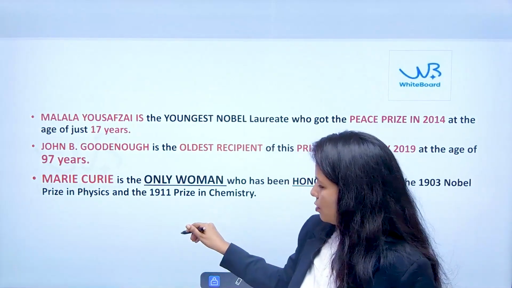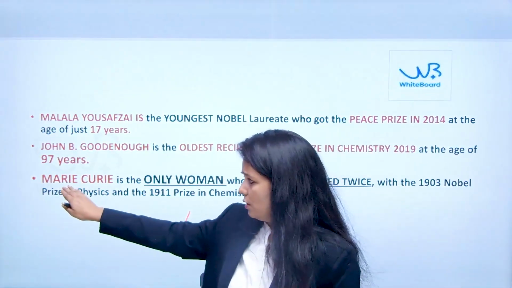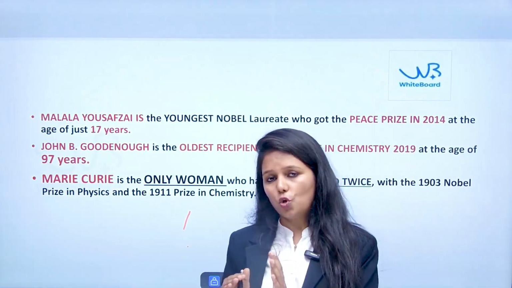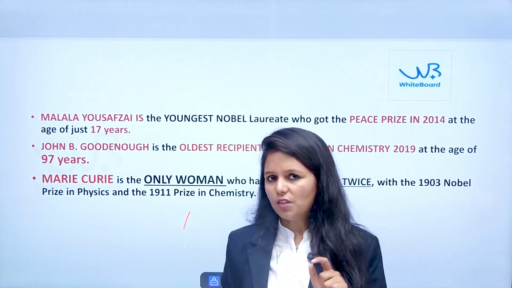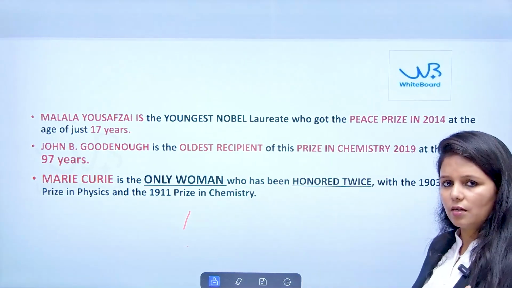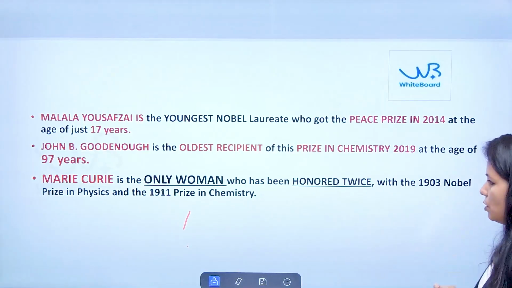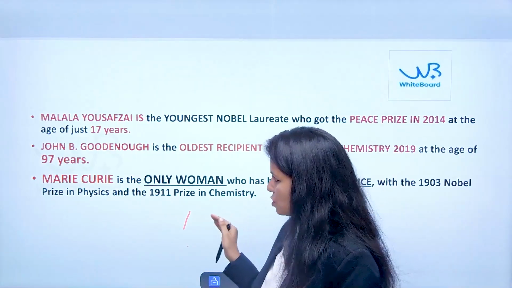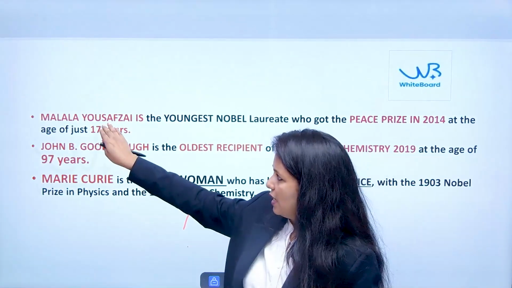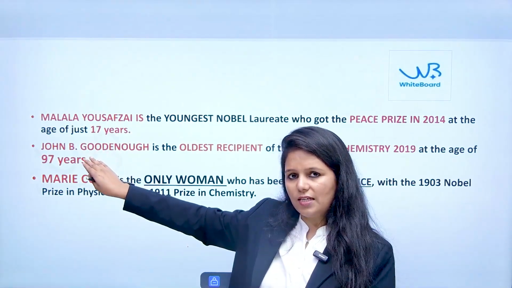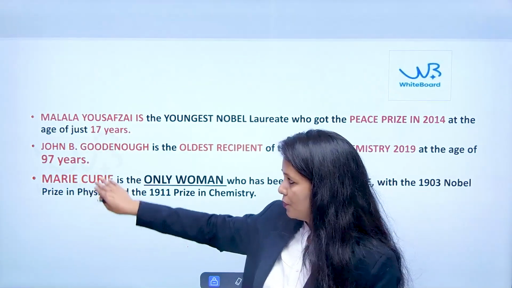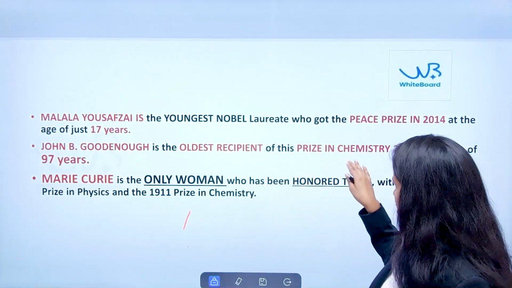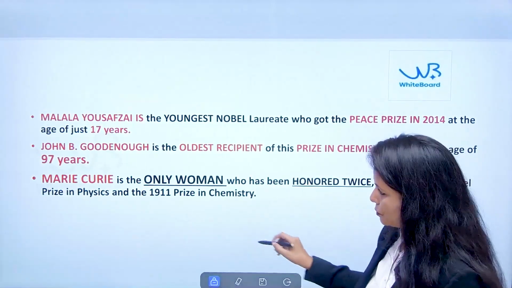Then there is one more Nobel Prize winner, namely Marie Curie. She is the only woman till now who has got the Nobel Prize 2 times, and that too from different categories. One is related to physics and the second is related to chemistry. So in 1903, the Nobel Prize in physics, and in 1911, the Nobel Prize in chemistry. Okay, so the 3 persons: Malala Yousafzai, the youngest one in the peace category at the age of 17 in 2014. Then there is John B. Goodenough at the age of 97, the oldest recipient, prize in chemistry 2019.